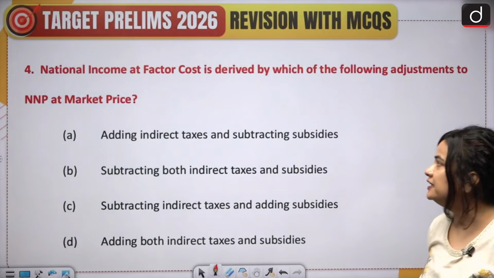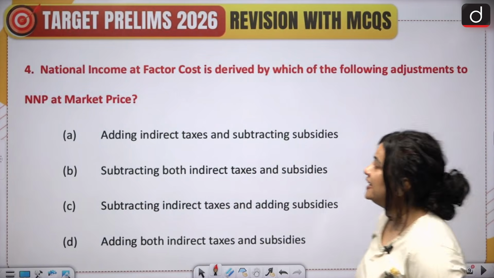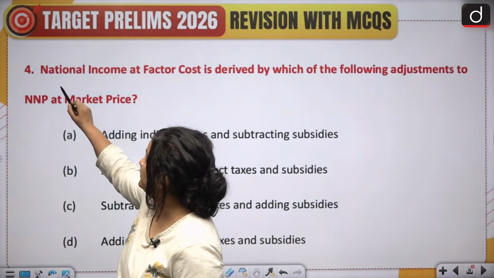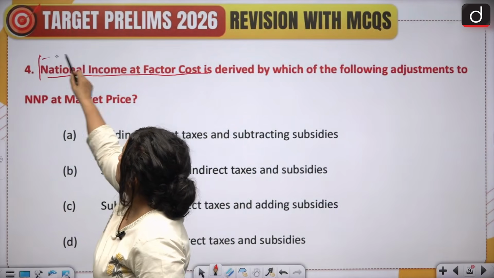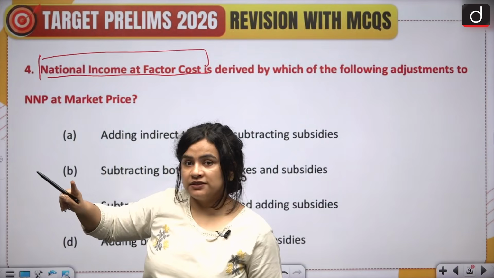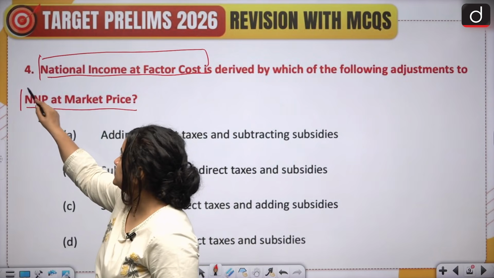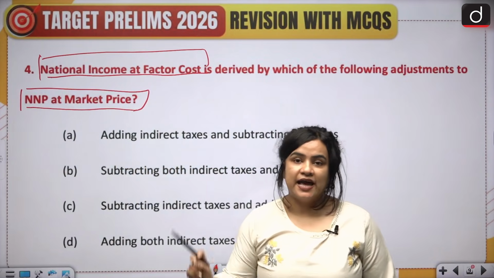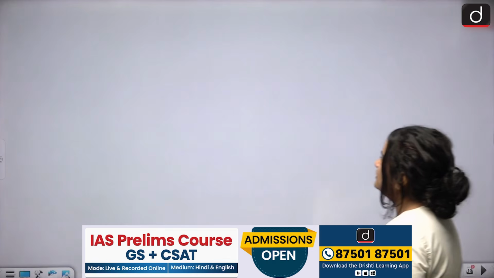Question 4, national income at factor cost is derived by which of the following adjustments to NNP at market price? So the question asks us if we had to arrive at national income at factor cost, what adjustments would we have to make to net national product at market price? We are dealing with two concepts, and the relation between them. So let's begin with how we can arrive at the relationship between these two concepts.